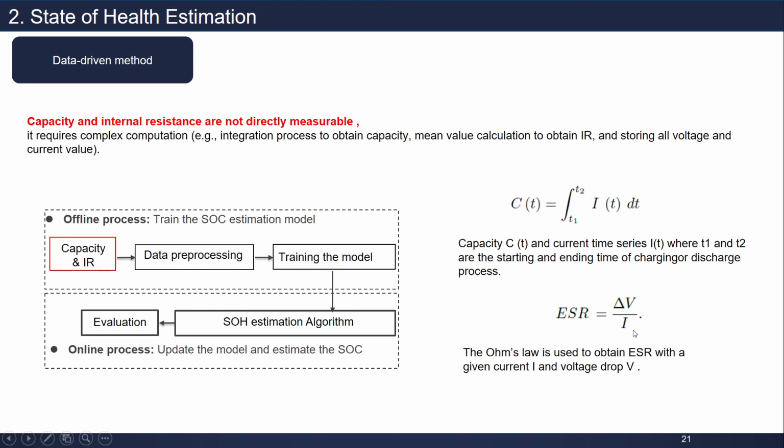ESR is delta voltage, the difference between the previous voltage and the current voltage, divided by current. Ohm's law is used to obtain ESR with the given current and voltage drop.